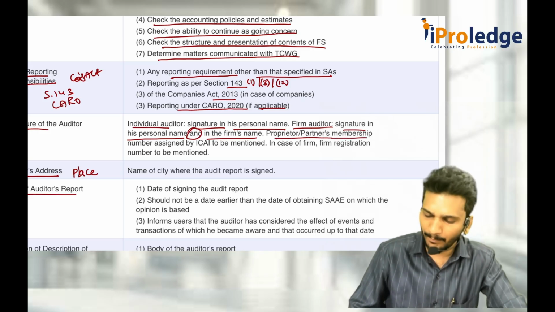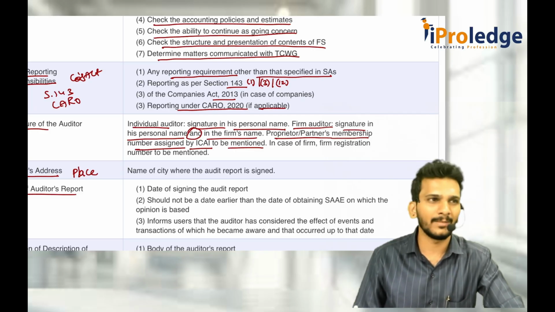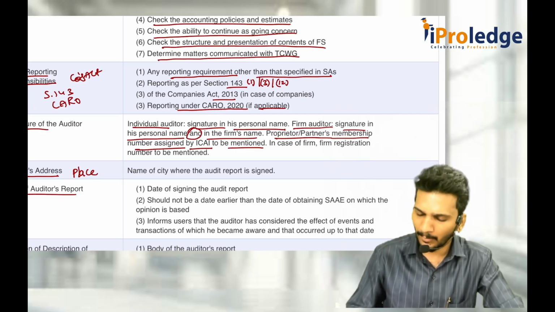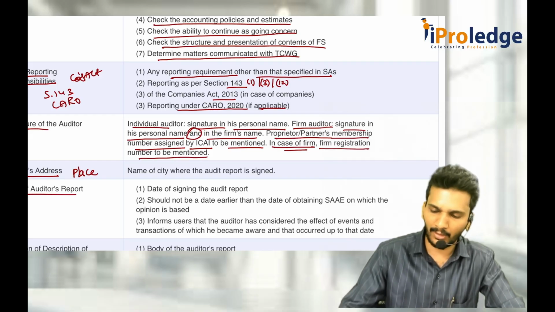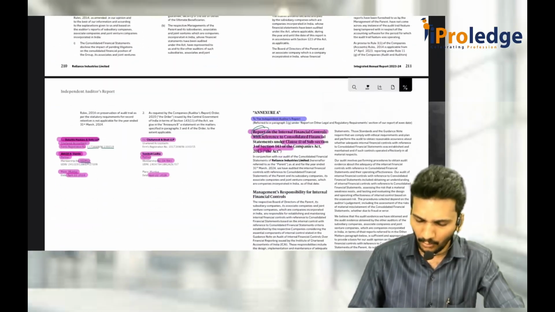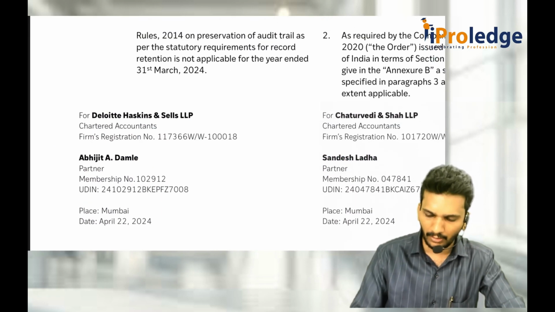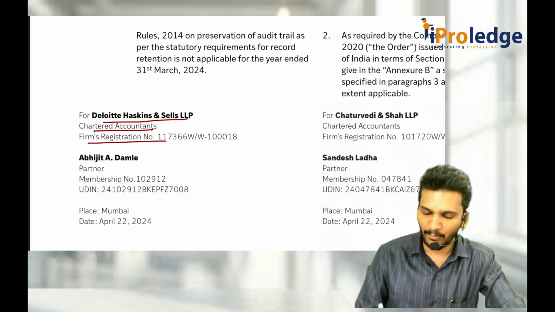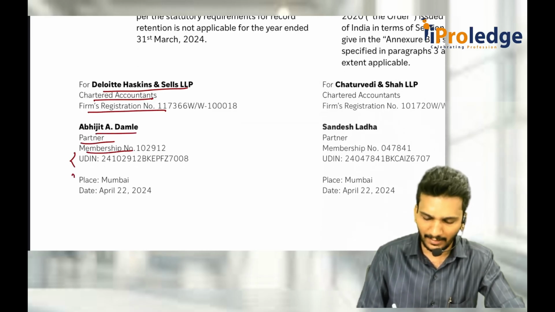Proprietor or partner membership number, assigned by ICAI, should also be mentioned. For example, some 6-digit number will be there. In case of a firm, the firm registration number has also to be mentioned. If you look at the Reliance audit report, key audit matters, everything, you can go through that. So if it is a firm, Deloitte Haskins, chartered accountants, firm registration number, Abhijit Damle, partner, membership number, and lastly UDIN, and the place also there, date also there.